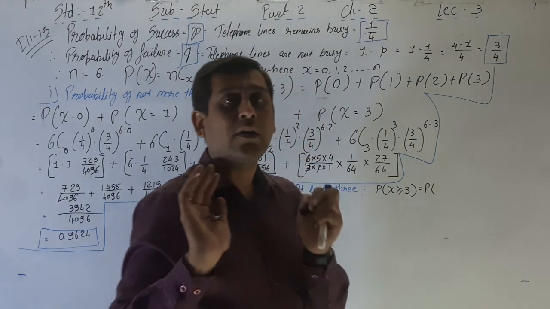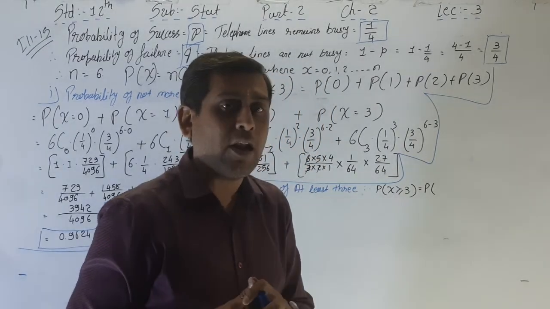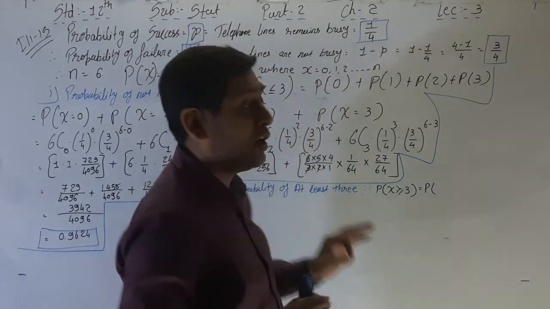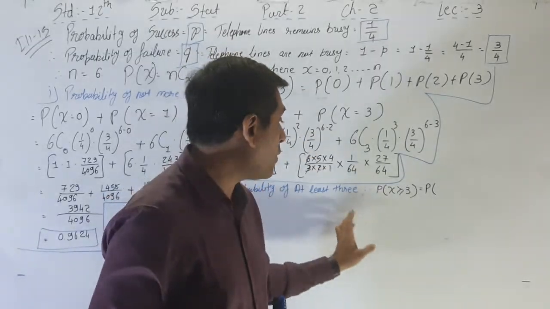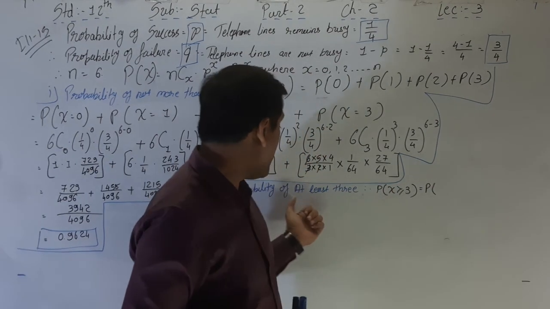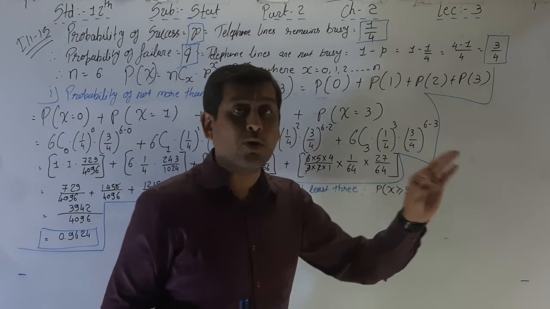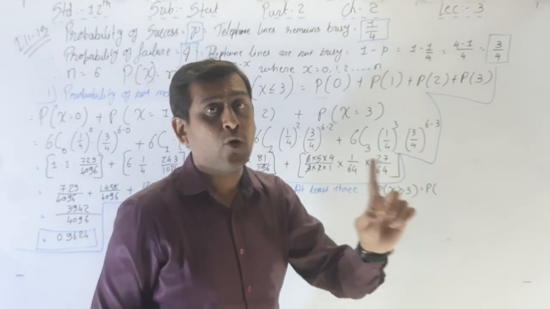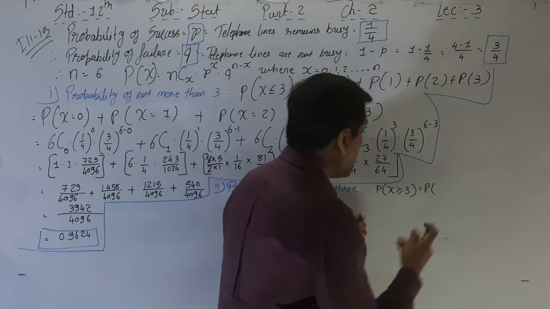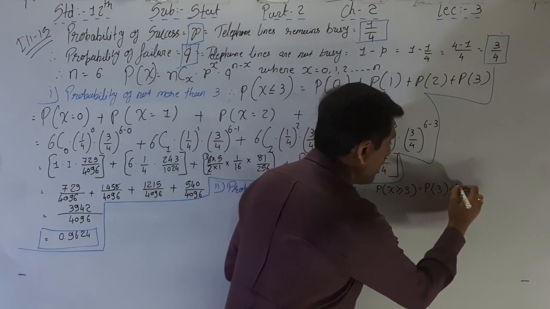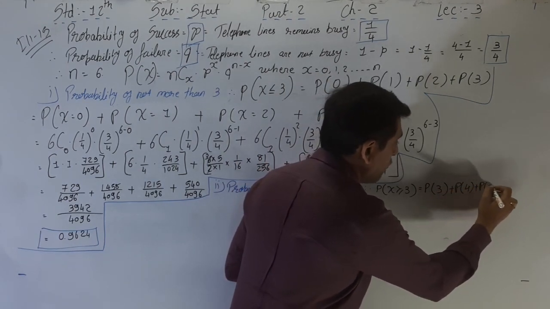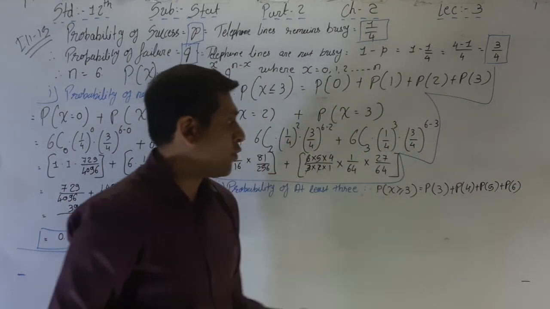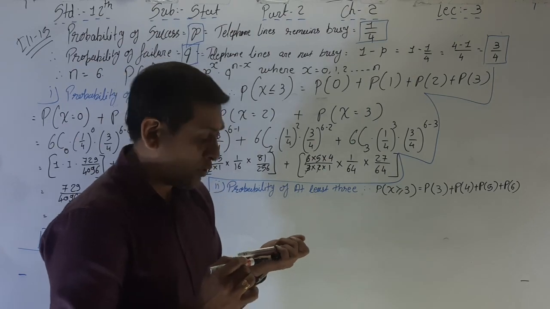Here your limit of the value of X is maximum up to n. So your n is here 6. So at least 3 means 3 or more, but up to n. That means 3, 4, 5 and 6. So P of 3 plus P of 4 plus P of 5 plus P of 6. Here we have to find out the value of 3, 4, 5, 6.